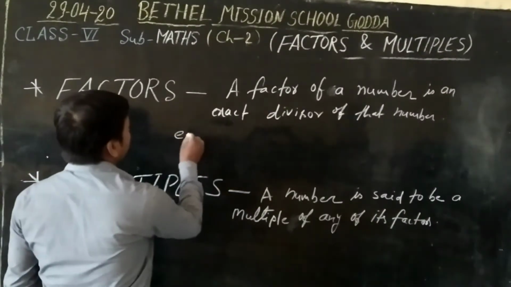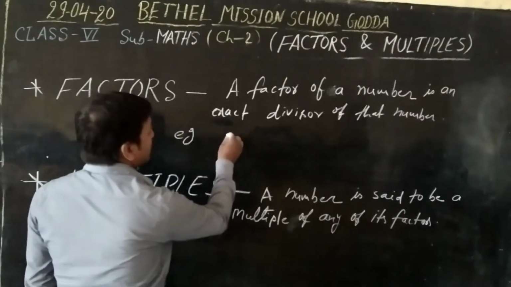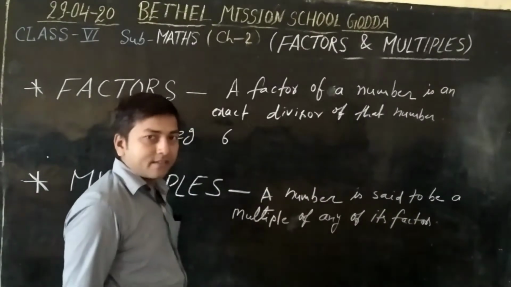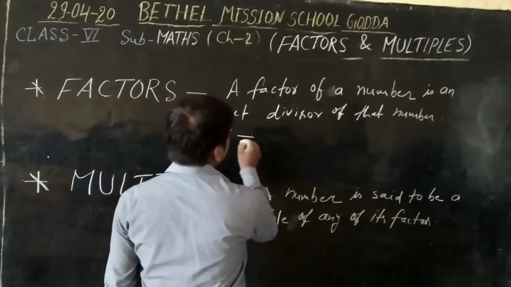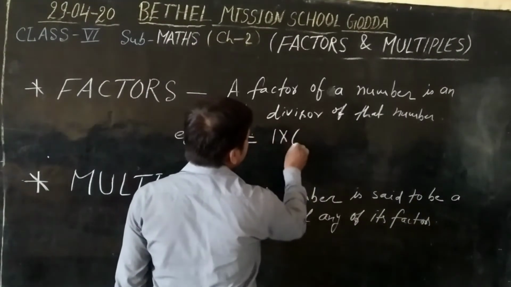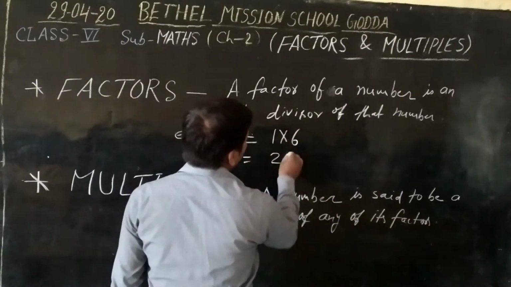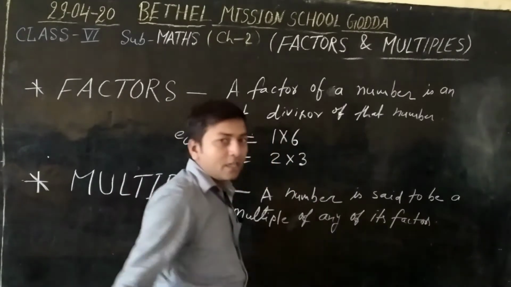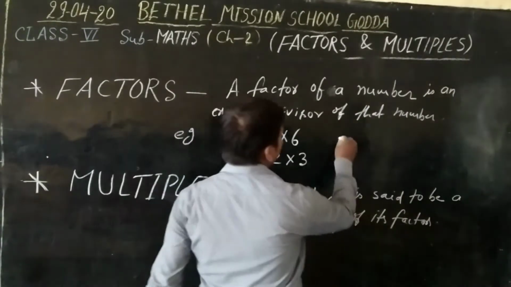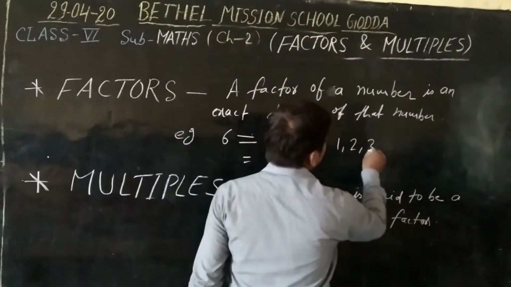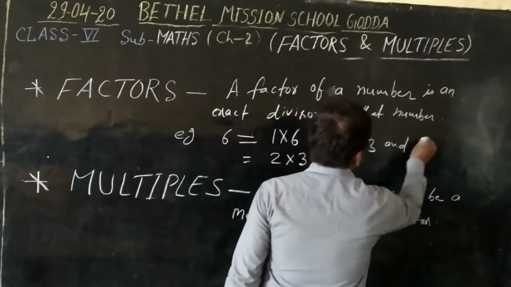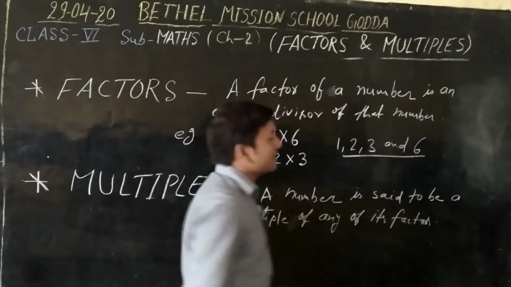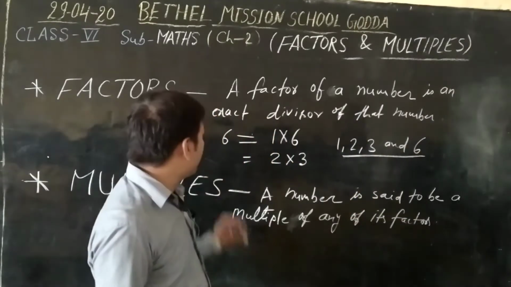So what is this? We take an example. Suppose that we have 6. So 6 we can write as 1 multiply 6, and also we can write 2 multiply 3. So these numbers 1, 2, 3 and 6 are the factors of 6.